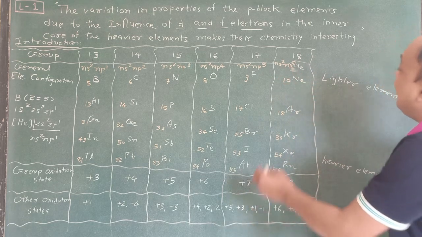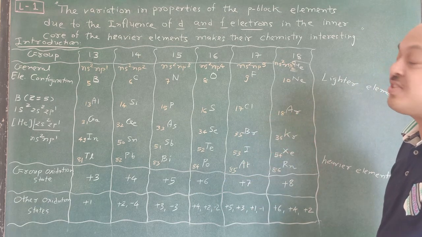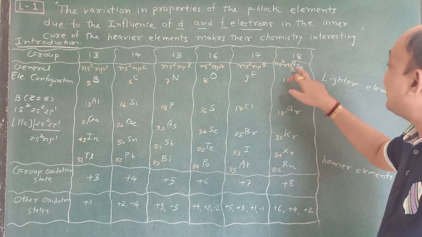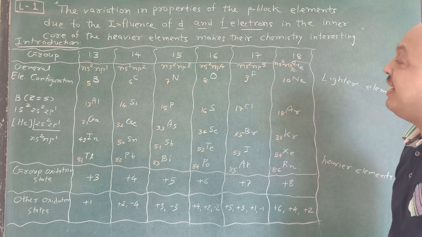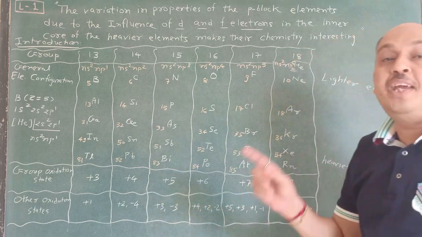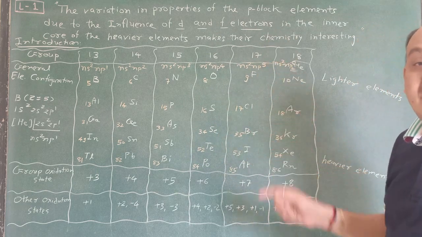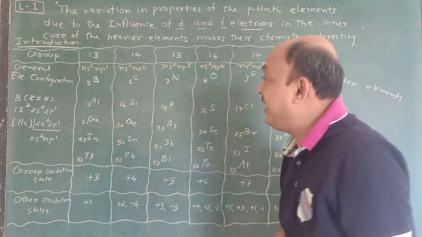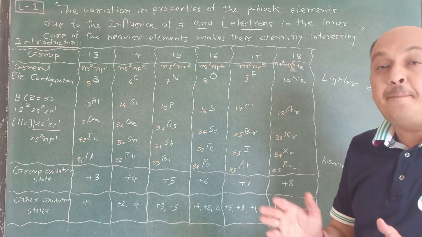What is the reason behind it? Because this shell is completely filled. So 2s2 2p6 is there, and that's why it is known as ns2 np6. So here the electronic configuration is there, and just you see, the last electron entered in the p orbital, and that's why it is considered as a p block element. It is clear? The last electron entered in a p orbital.